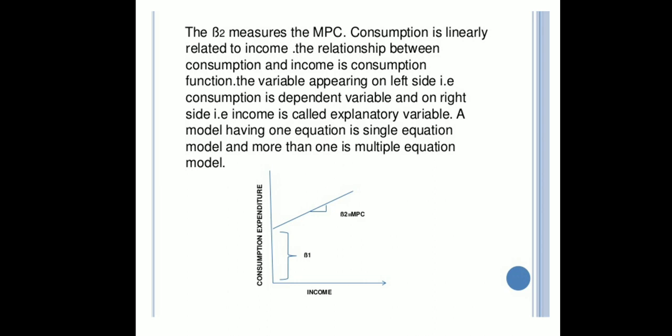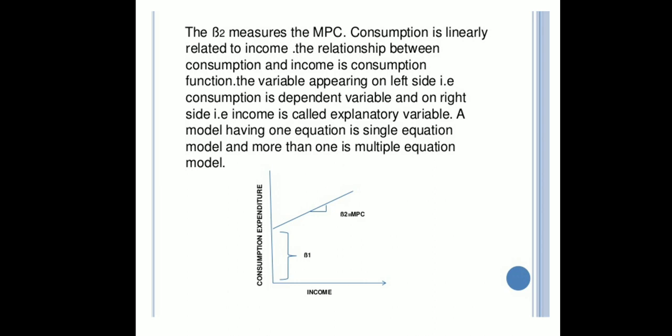Consumption is linearly related to income. The relationship between consumption and income is the consumption function. The variable appearing on the left side, that is consumption, is the dependent variable; here we have written y equals beta 1 plus beta 2 x.